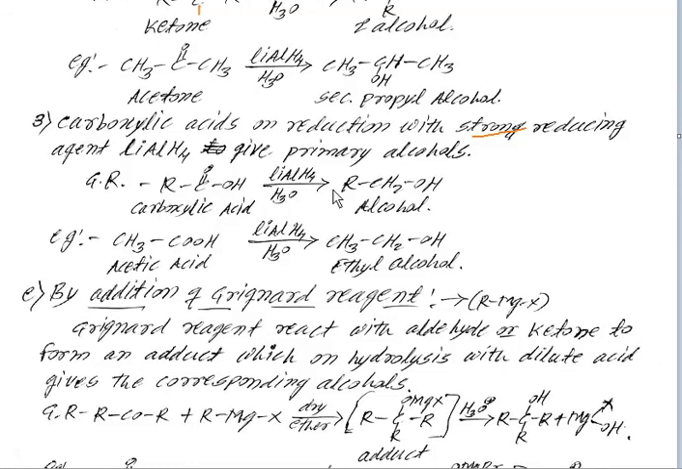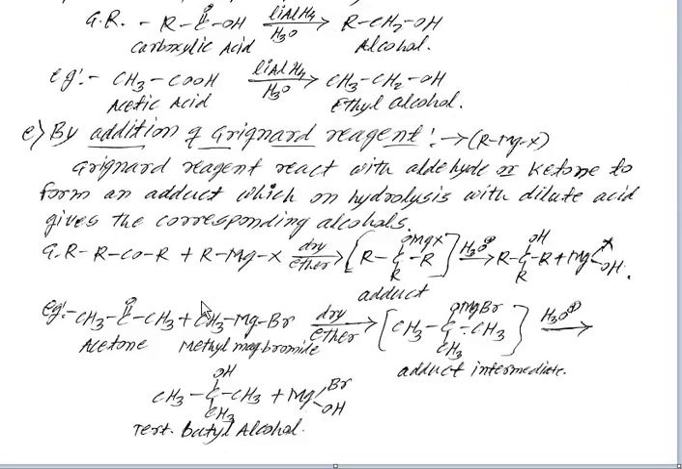The total reaction is like that. Carboxylic acid on reduction gives a primary alcohol, that is RCH2OH. For example, acetic acid, CH3COOH. On reduction it gives CH3CH2OH, that is ethyl alcohol.